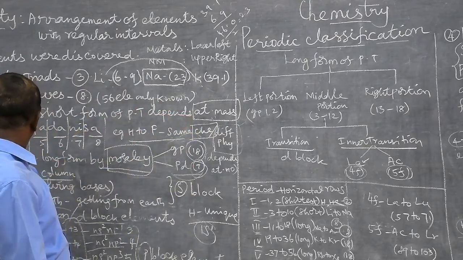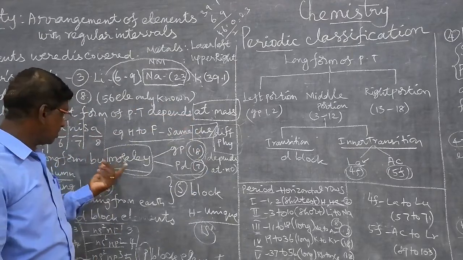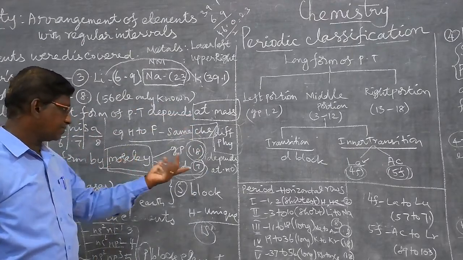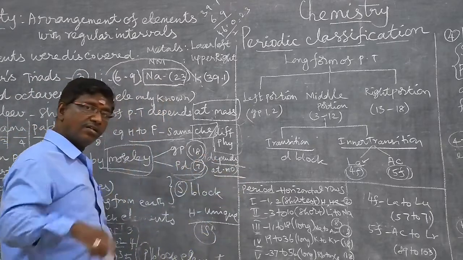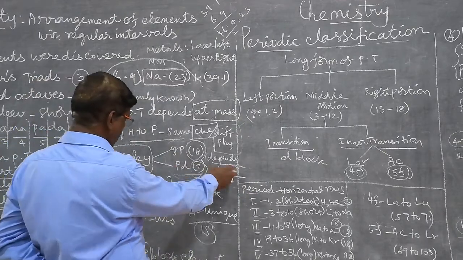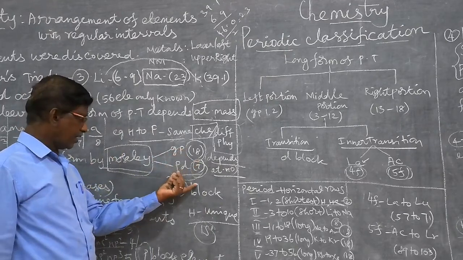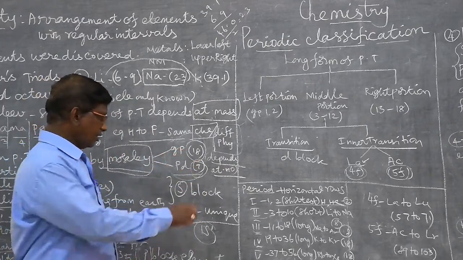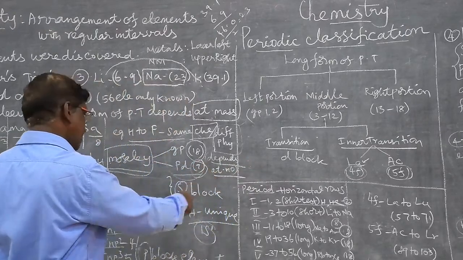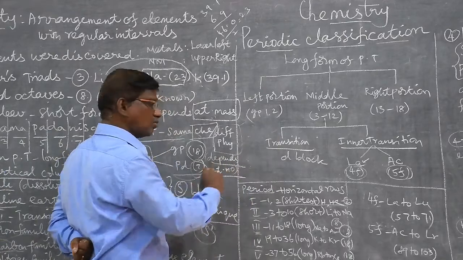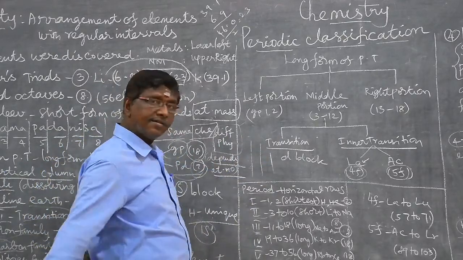In the modern periodic table, that is the long form of the periodic table, which at present we are using, by Moseley, the arrangement depends on the atomic number, that is, the ascending order of atomic number. Moseley divided groups and periods: 18 groups, 7 periods. Periods, as already told, are horizontal rows, but groups are vertical columns.